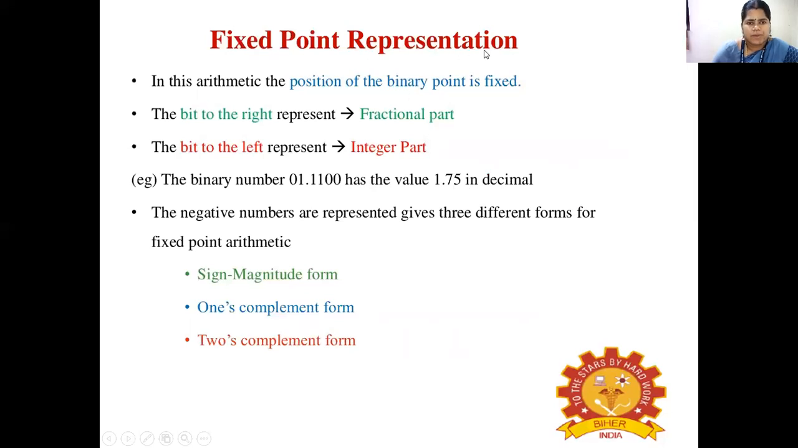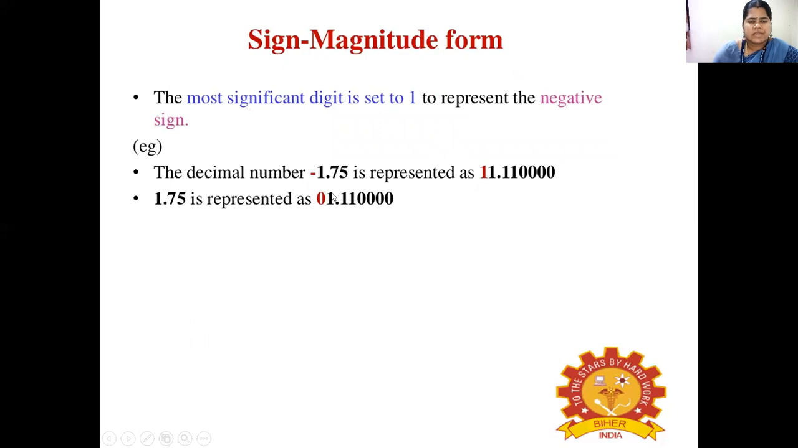In the fixed point representation, the negative numbers are represented. It gives 3 different forms for fixed point arithmetic. The 3 different forms are sign magnitude form, 1's complement form, and 2's complement form. Let's see in detail about all the 3 types. First, we'll see about sign magnitude form.